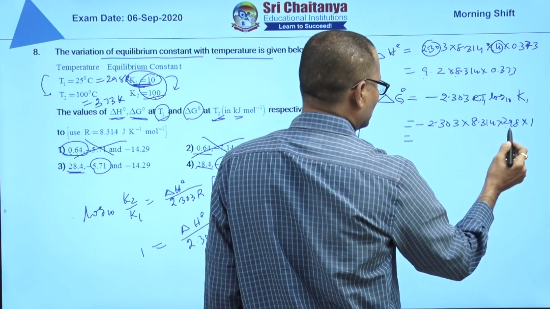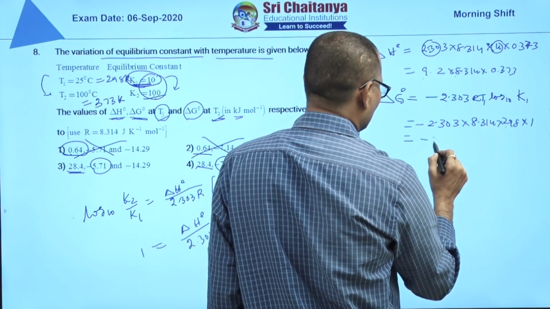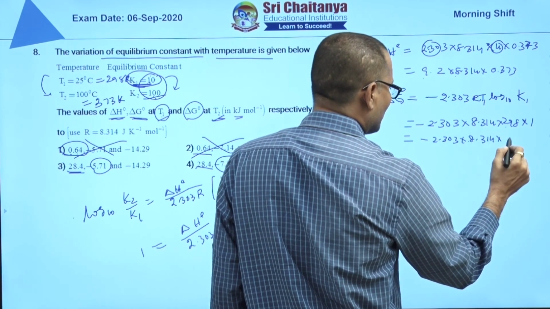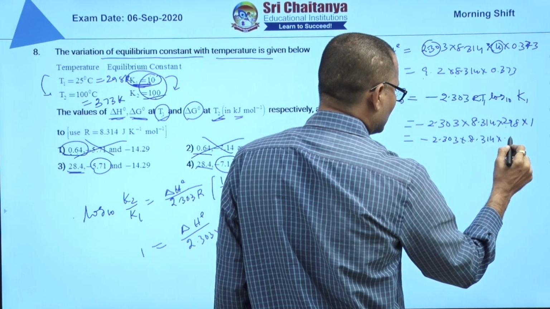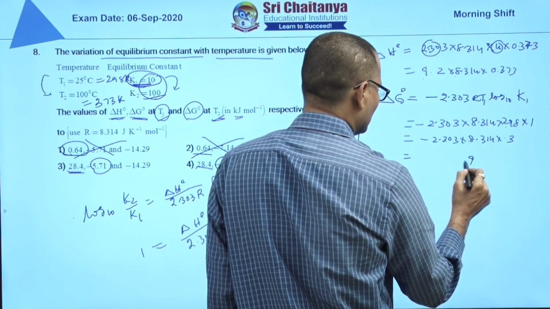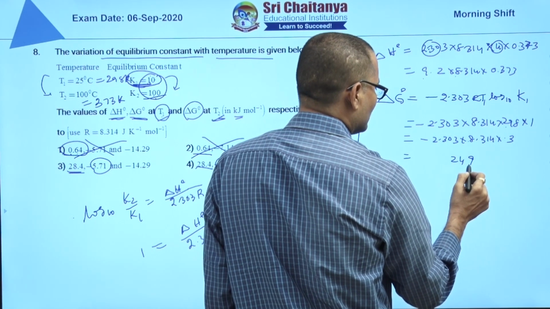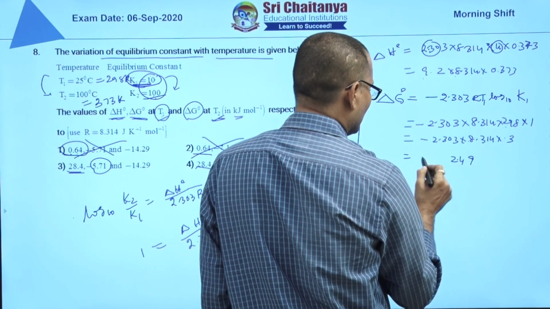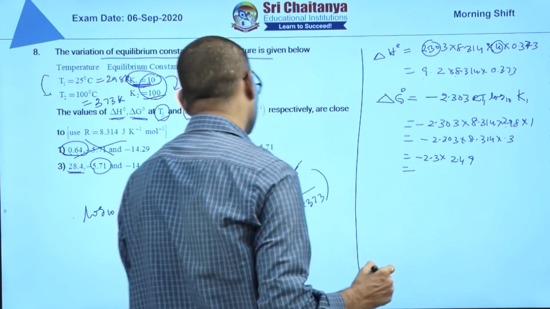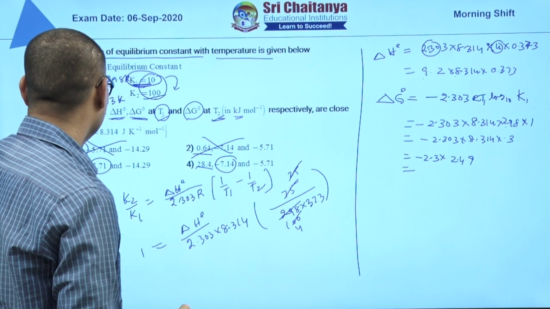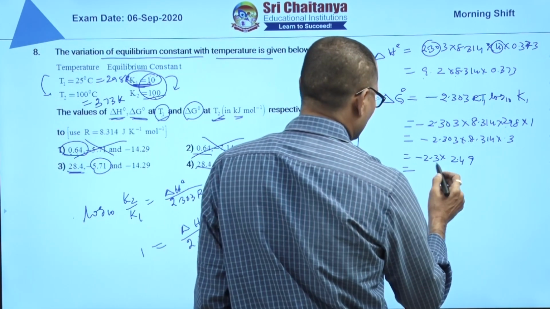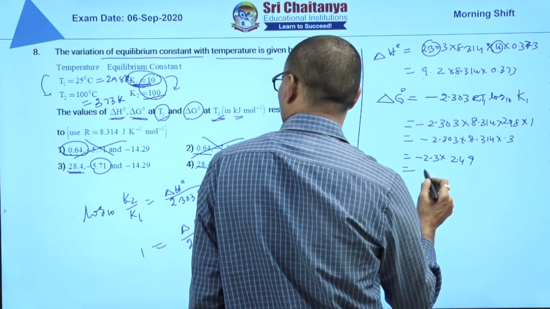So this is in kilojoules means minus 2.303 into 8.314 into approximate, you can take 0.3. 0.3 into 8.314. Okay, 2.49 into minus 2.3. Minus 2.3 into 2.49, you will get around 6.